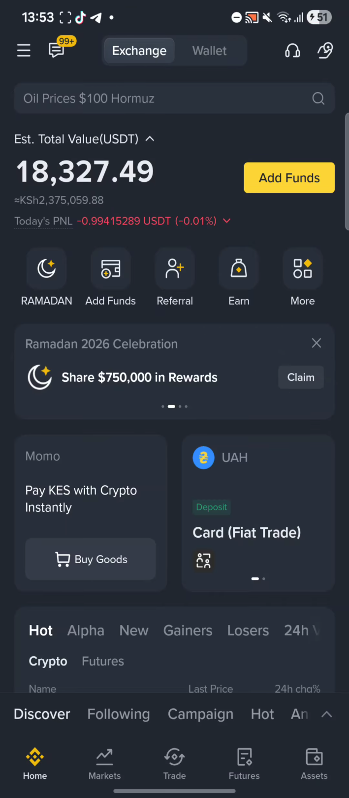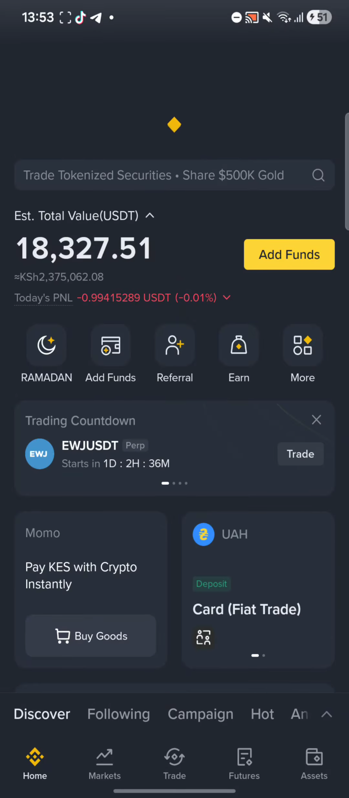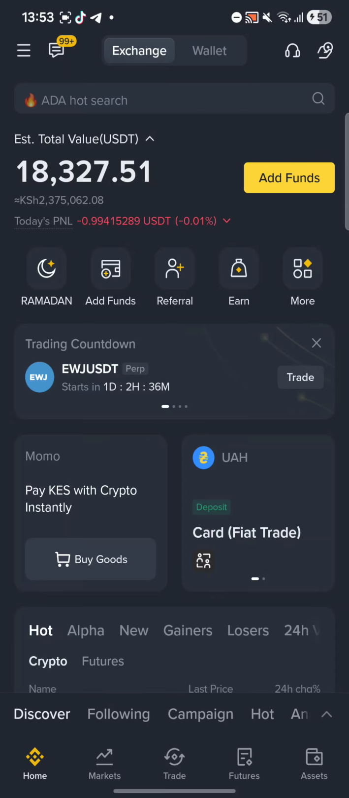Hello guys, most people right now think that you need to be a genius to make money trading crypto. You don't. Right now, this is my Binance balance and I have made this money trading crypto arbitrage. Let me show you how I did it.